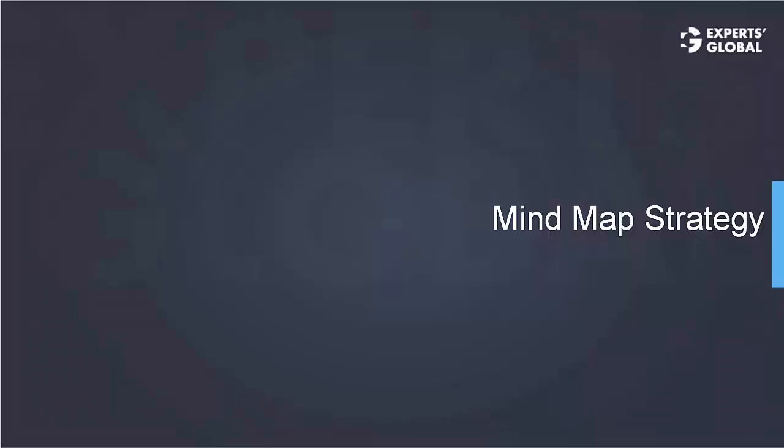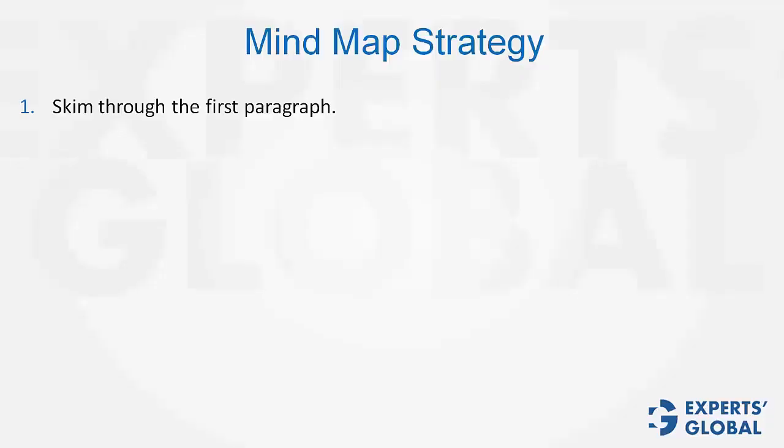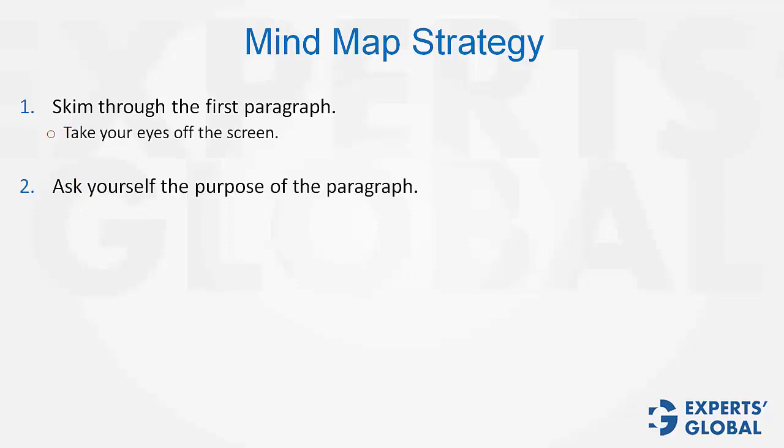The mind map strategy. Step 1 is to skim through the first paragraph. Remember, you just have to skim through. You don't have to get into the details, the nuances of the paragraph. Then you have to take your eyes off the screen and ask yourself the purpose of the paragraph you just read. The purpose must be very, very brief. It should not be a summary of what you read. It should be only the purpose.